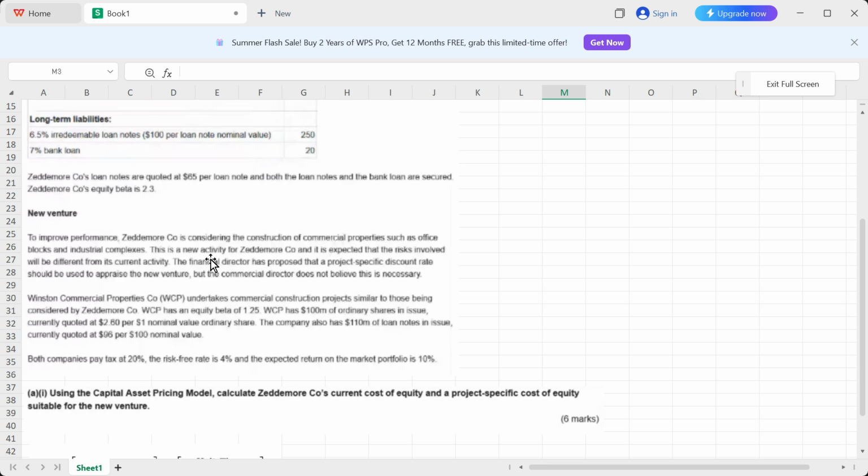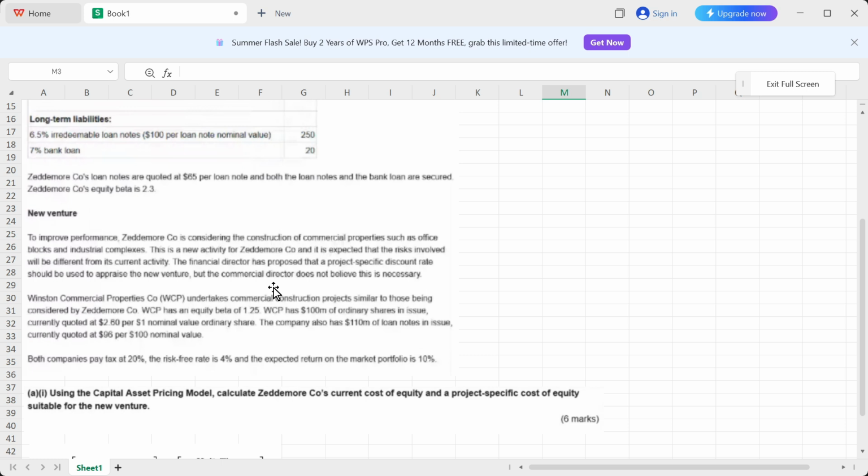Now it says the financial director has proposed that a project specific discount rate like the CAPM should be used to appraise the new venture. So yes, the financial director is correct. He's right. But the commercial director does not believe this is necessary. So the commercial director is not right, something that we know from our knowledge, that the financial director is correct to say that you should use a project specific discount rate like the CAPM, right? That's also a project specific discount rate to appraise the new venture. So this guy is right, but this guy, the commercial director, he thinks that it's not necessary, which is absolutely wrong, because it is necessary.